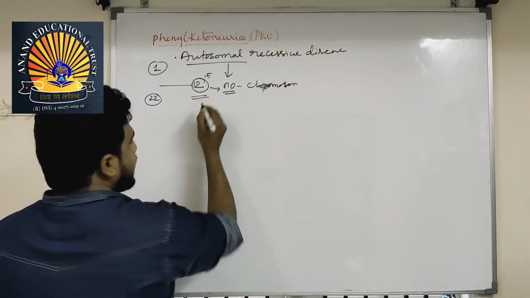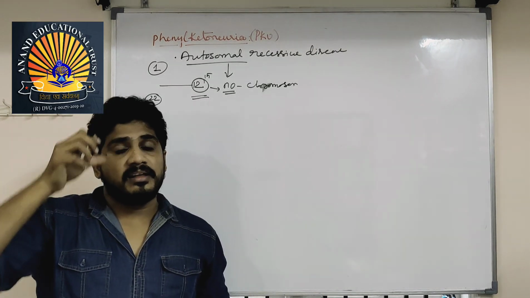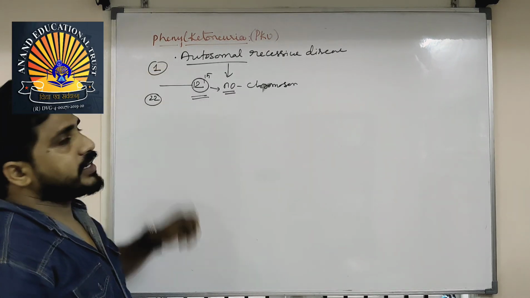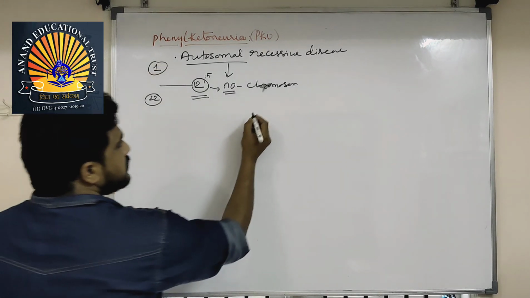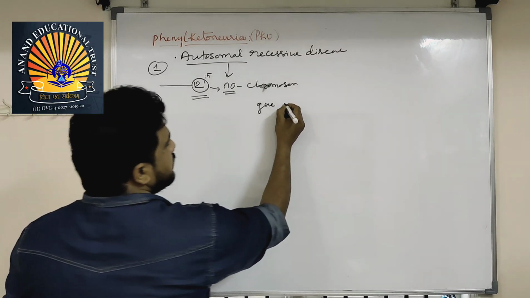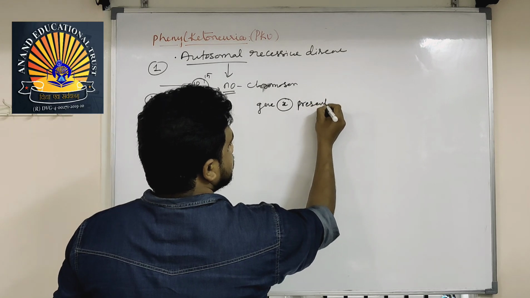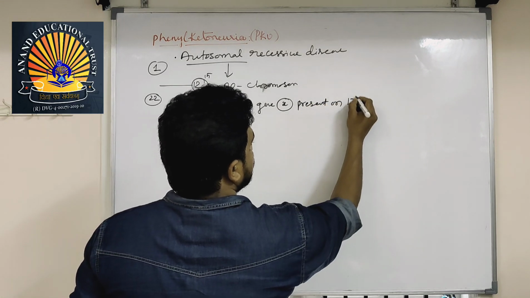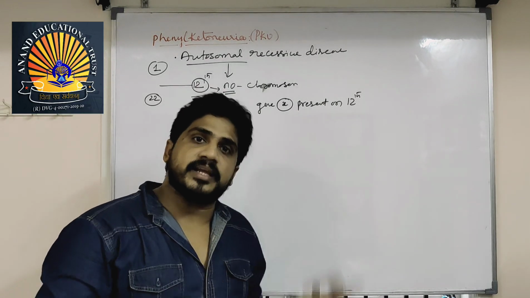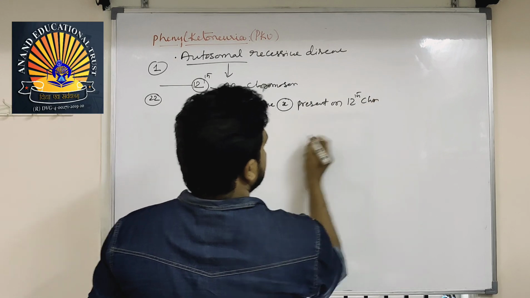The gene responsible for phenylketonuria is on the 12th chromosome, whereas sickle cell anemia is on the 11th chromosome. The gene responsible for phenylketonuria, let us call it gene X, is present on the 12th chromosome. Don't think that only this gene is present on the 12th chromosome; so many others are there too.